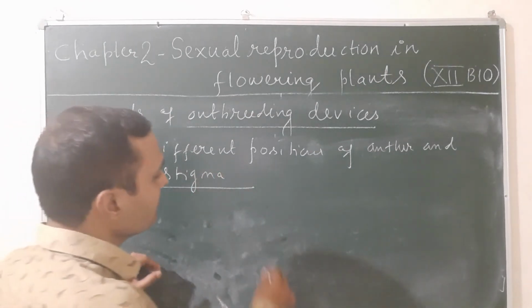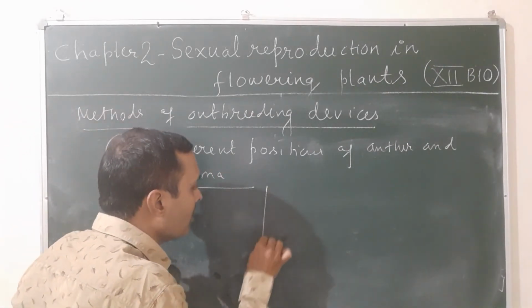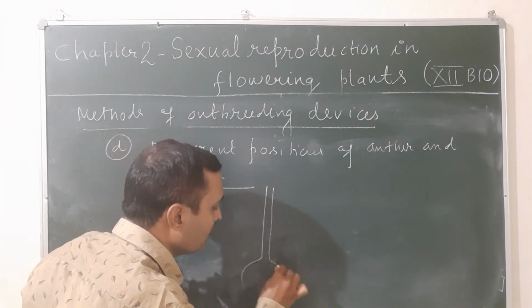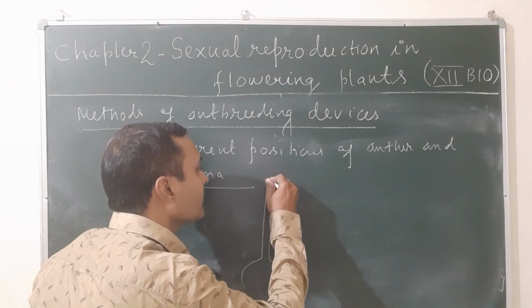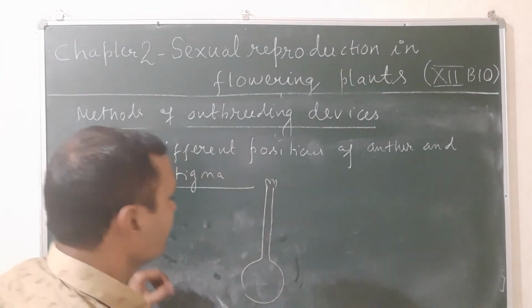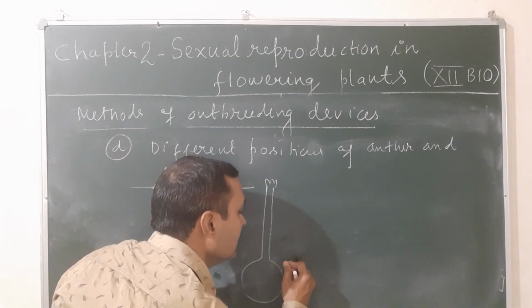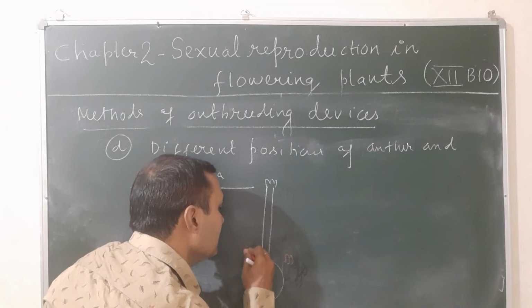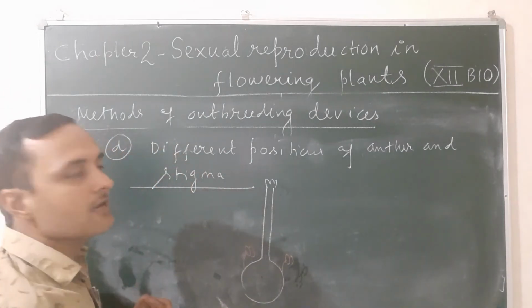See, in certain plants, the stigma is too long compared to the anther. That means the distance is more. So the pollen grain does not easily transfer from anther to the stigma because the length is variable.